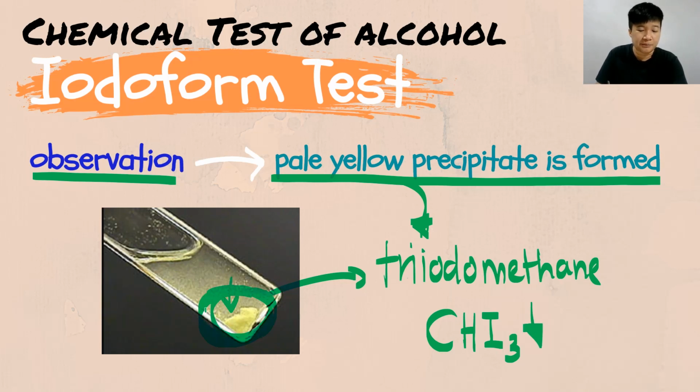And this is the pale yellow precipitate that you will form in your lab. So remember, it's a CHI3, alright? It's a triiodo over here, so that is 3 I. So it's a CHI3, okay? Be careful when you write this triiodomethane.